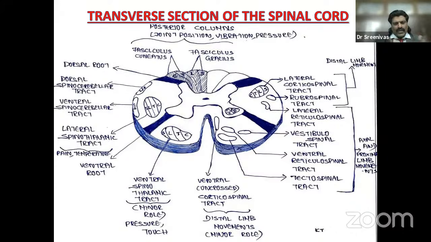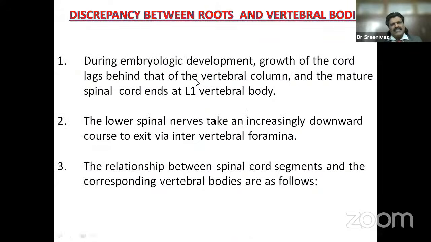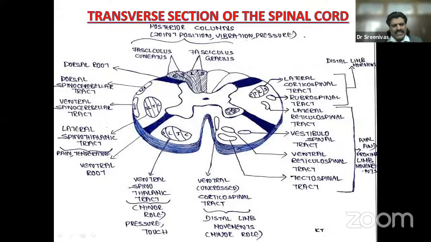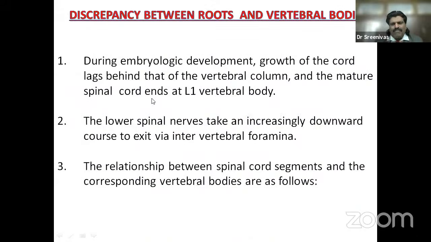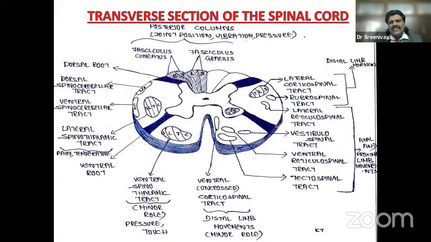extramedullary compression. You can see in the diagram that the sacral fibers are the peripheral most, followed by the lumbar, then the thorax, and then the cervical region. Very, very important. But in the posterior column, it is just the reverse of the spinothalamic tract. Here you can see that the sacral and lumbar fibers are medially placed and the thorax and cervical fibers are laterally placed. I repeat, very, very important to understand is that in the spinothalamic tract, the lower limb fibers are placed laterally and upper limb fibers are placed medially.